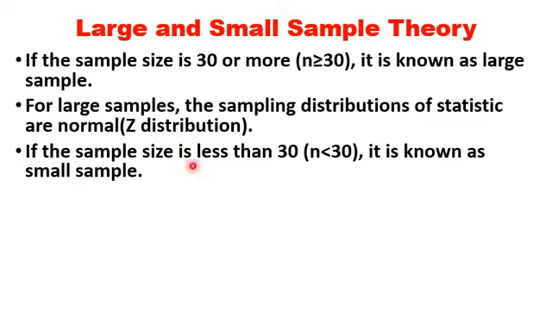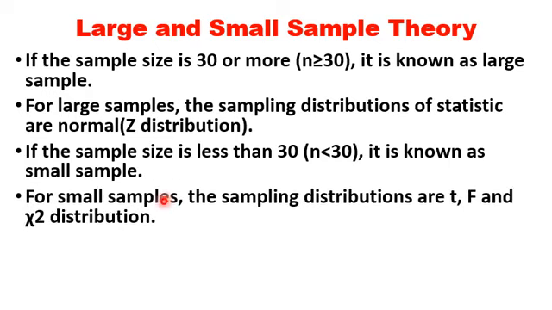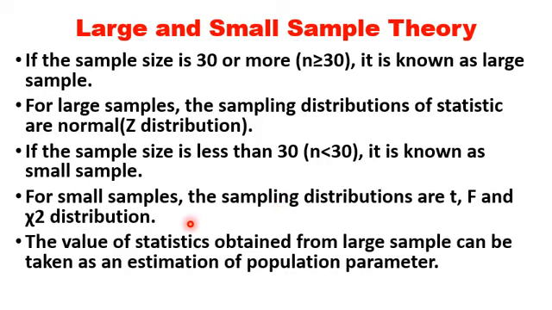If the sample size is less than 30, n is less than 30, it is known as small sample. For small samples, the sampling distributions are t, F and chi-square distribution. The value of statistics obtained from large sample can be taken as an estimation of population parameters. So the value of statistics obtained from large sample can be taken as the correct estimation of the population parameter.